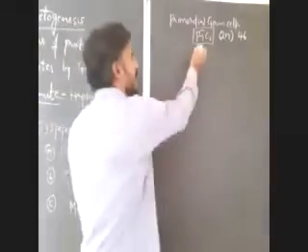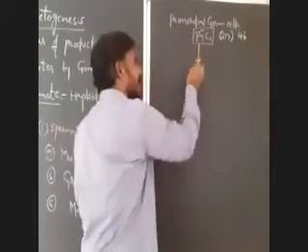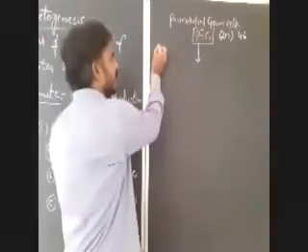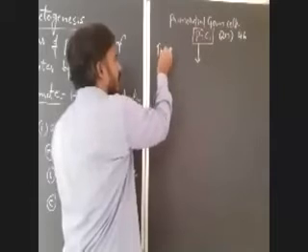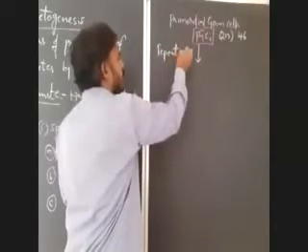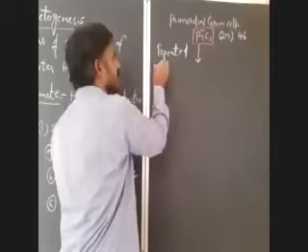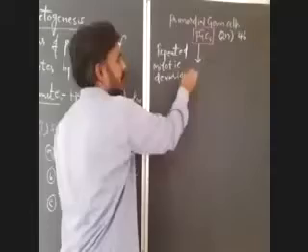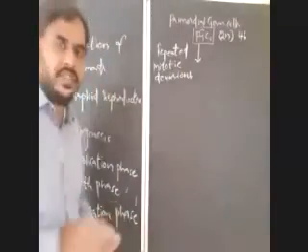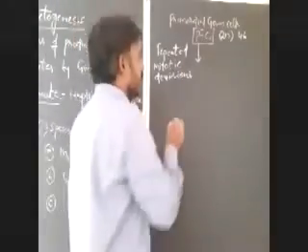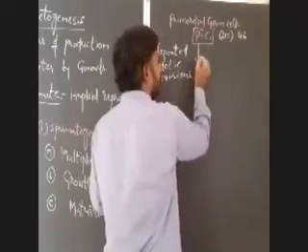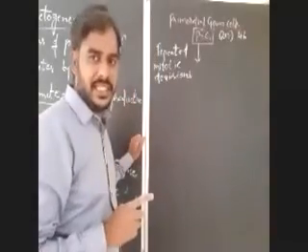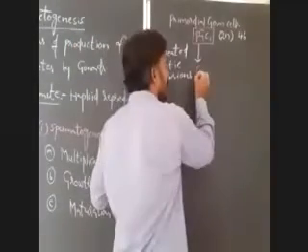Then what will happen in the primordial germ cells or male germ cells? They will undergo repeated mitotic divisions that lead to the formation of spermatogonia or sperm mother cells.